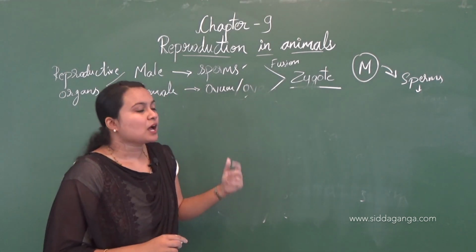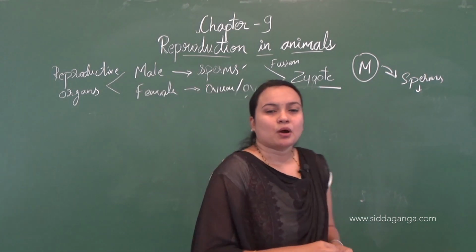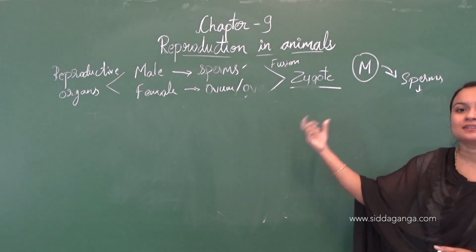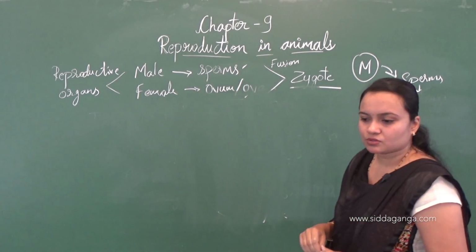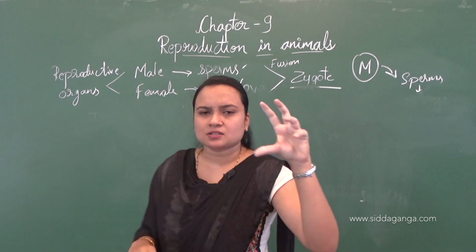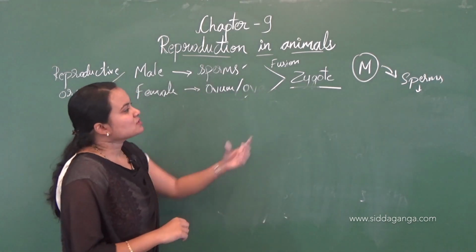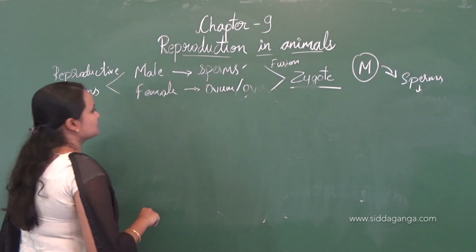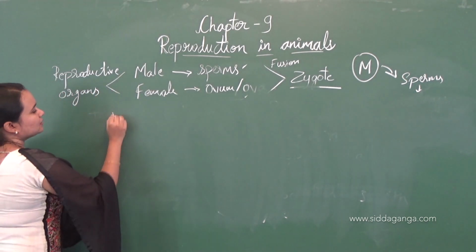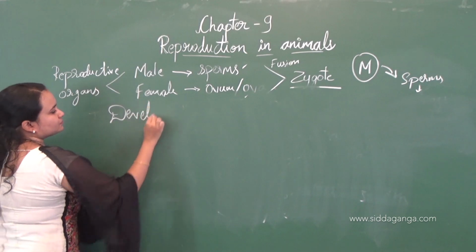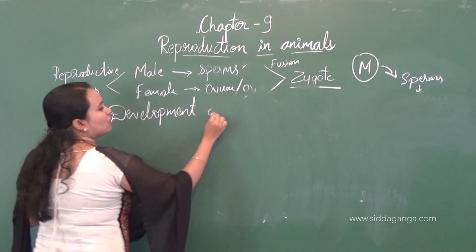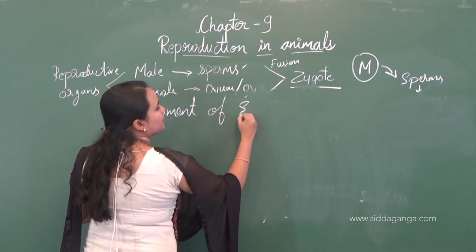Now let us discuss how this zygote, which is only one cell, develops into a new individual. Let us discuss that, that is the development of the embryo.